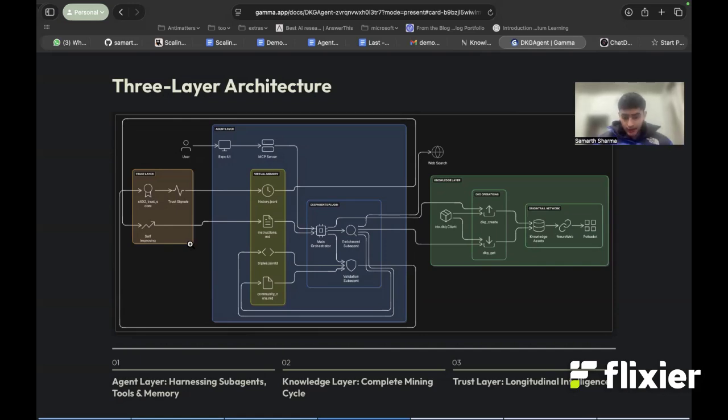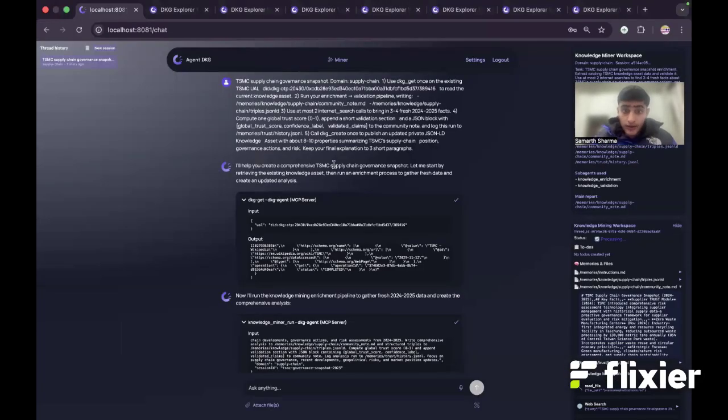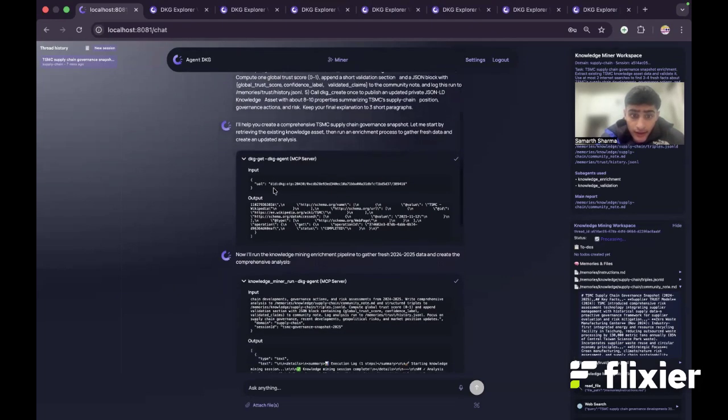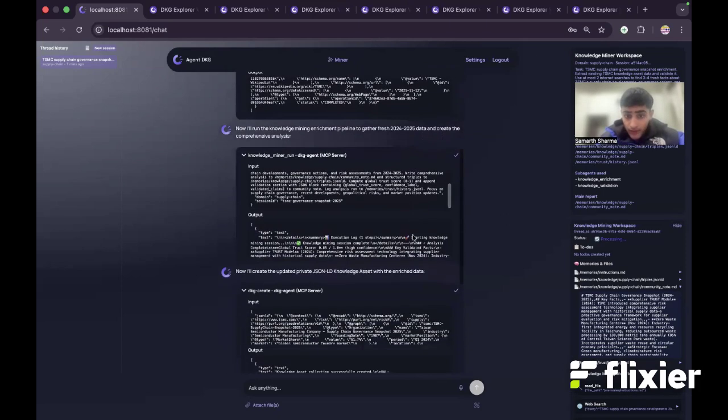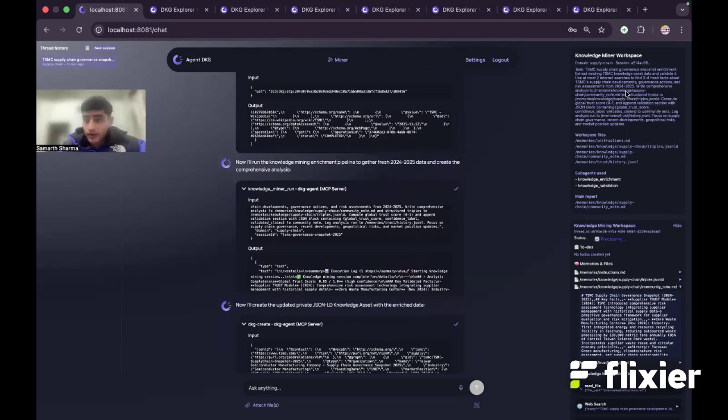And let's see it in action. Our knowledge mining plugin takes time, so I have actually pre-recorded it. As you can see, my prompt was about a UAL in supply chain, we have given the UAL, and then we prompted it into 5 steps. So you can see it first called DKG get, it gets that UAL and then passes through the knowledge miner, and this is our main plugin. So when this passes the knowledge miner, you can see how its system works.